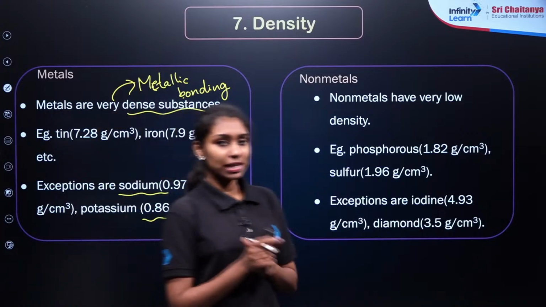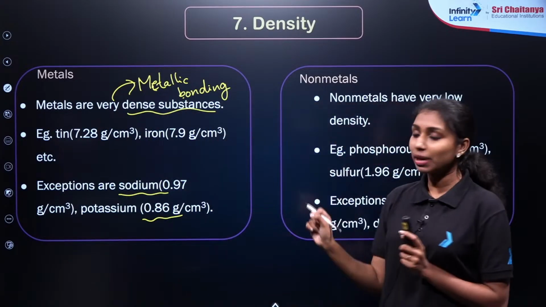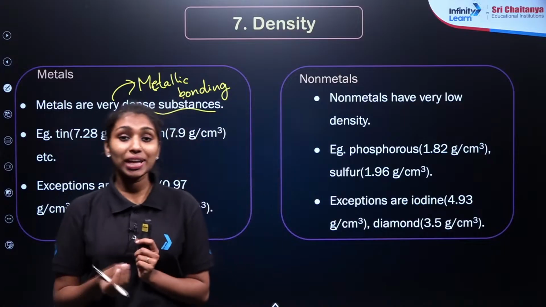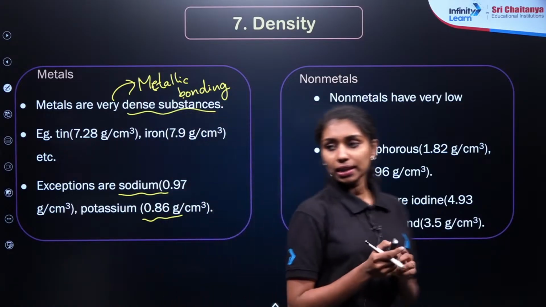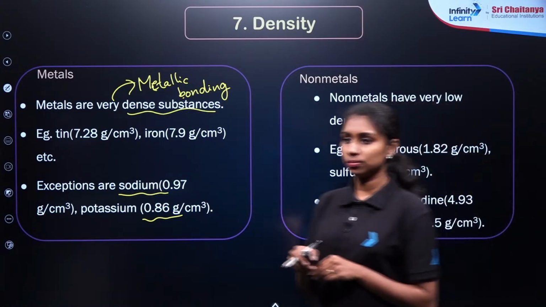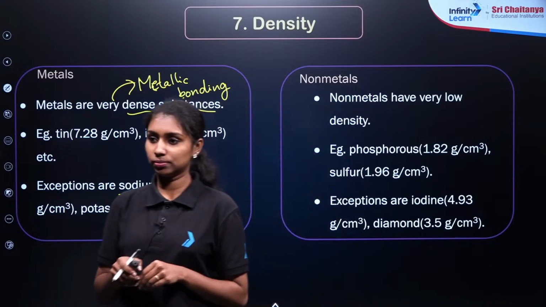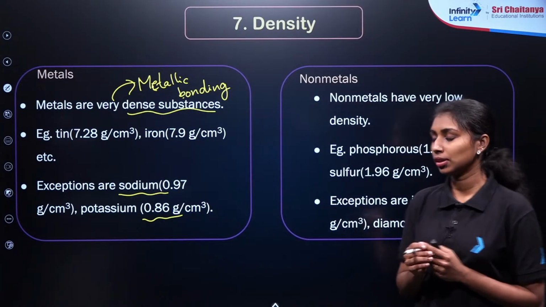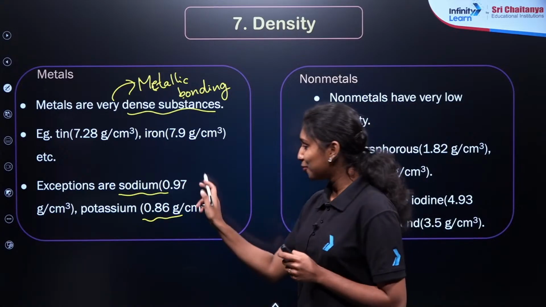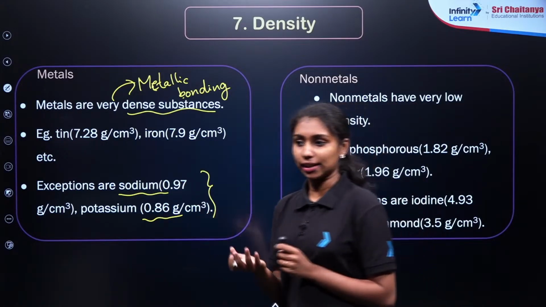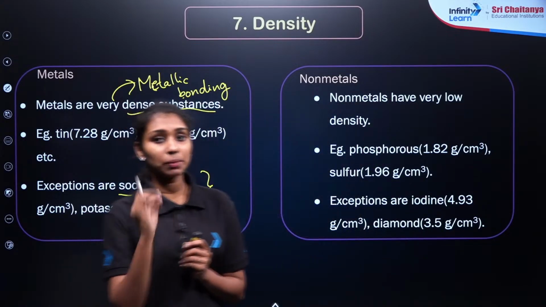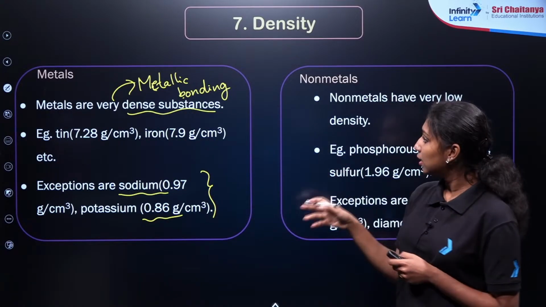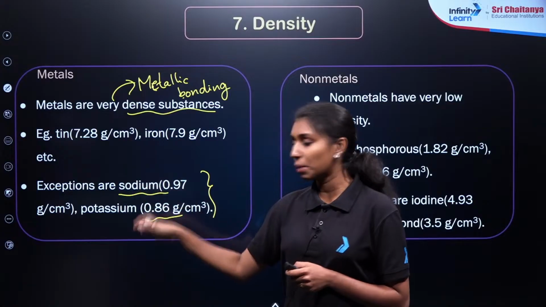Arush, from your examination point of view, you need to memorize all the properties. Along with that, you must give more concentration to the exceptional cases, right? Again, I am repeating, we need to focus on the exceptional cases in more detail. You need to memorize all the density values for all the metals here. Only the exceptions are given, sodium and potassium, right?